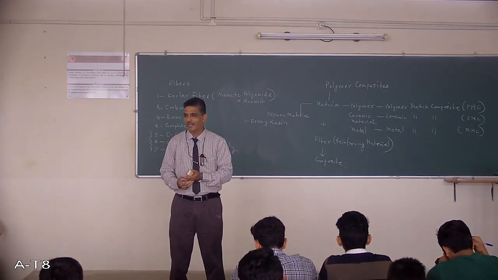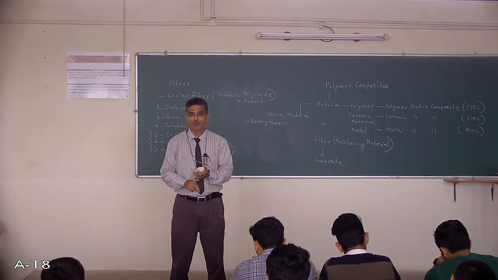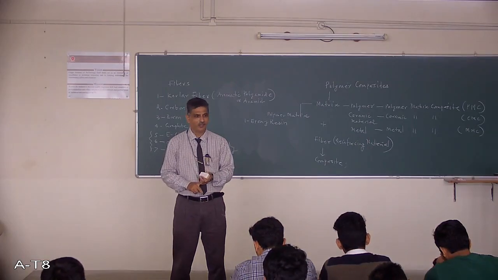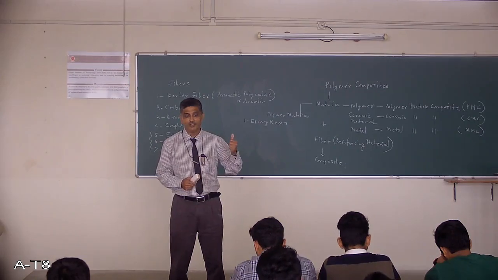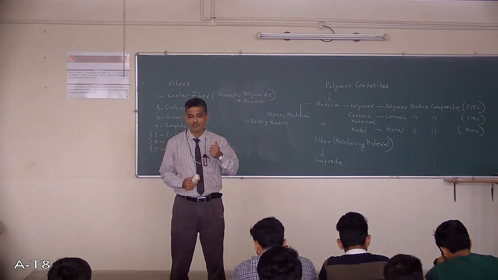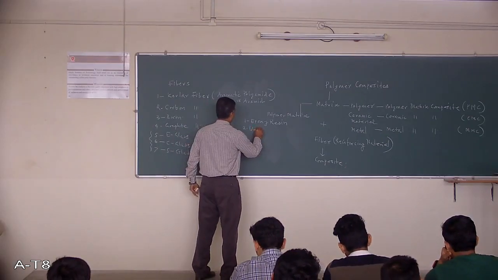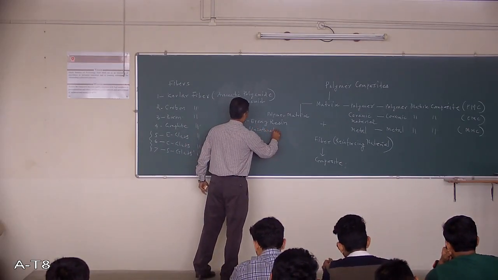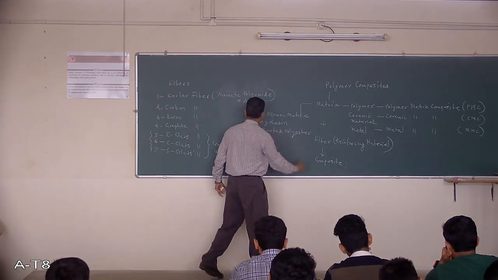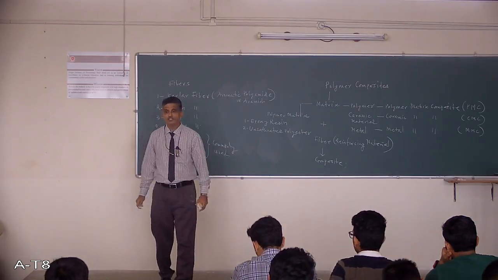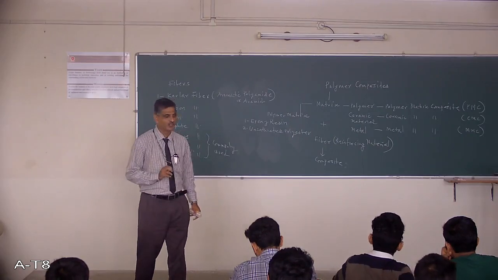Otherwise, if there is no binding, then no composite material. So you require a polymer matrix which binds the fiber. Okay. So fiber and epoxy resin. I told you epoxy resin you can use as a matrix material, polymer matrix. Unsaturated polyester is another example that is used as a polymer matrix.